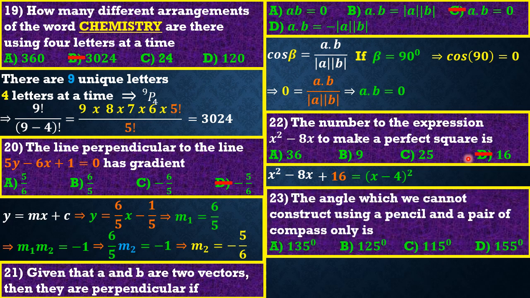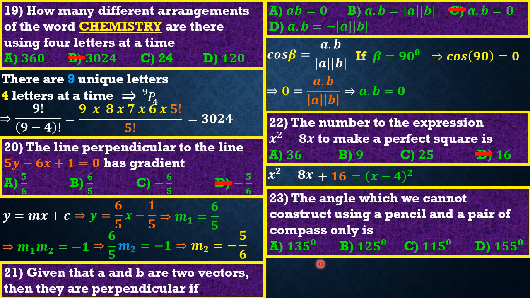Question 23 reads: the angle which cannot be constructed using a pencil and a pair of compasses only is... So friends, many of you are going to be shocked when you see questions like this. Questions that have been taken from Form 5 syllabus have been brought into the Concours. You should be very surprised upon seeing questions like this. But finally, there is a twist in this question.